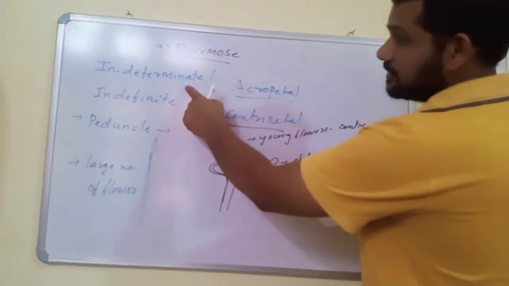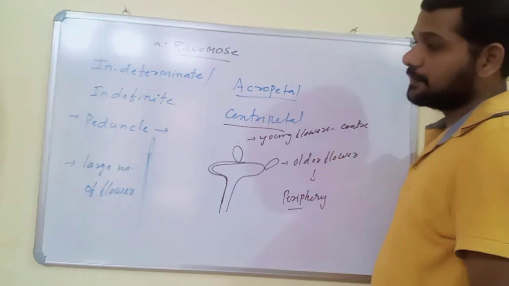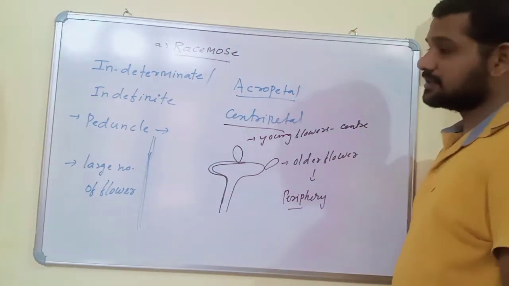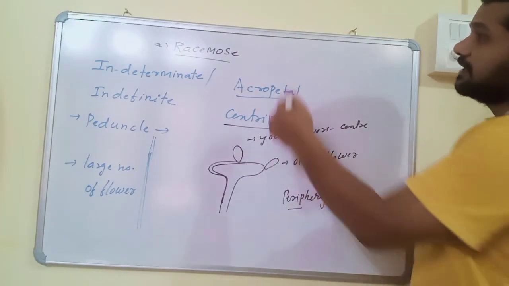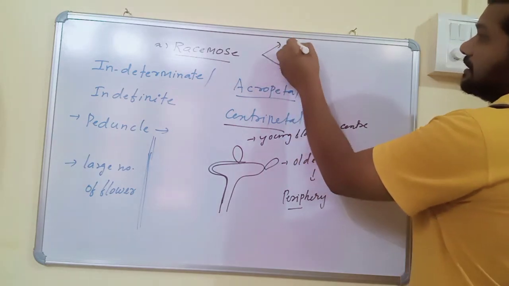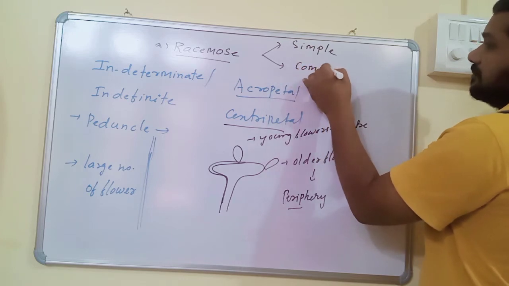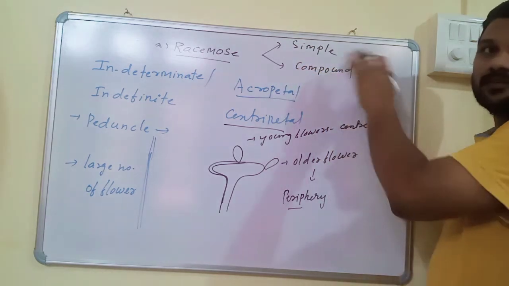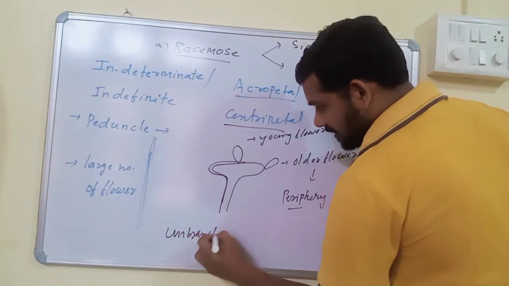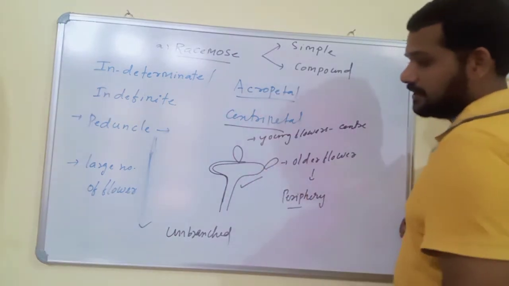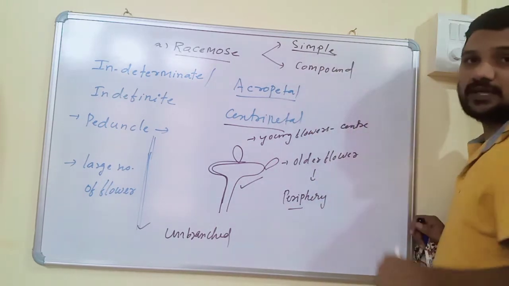Racemose inflorescence is also called indeterminate or indefinite because the growth of the peduncle is continuous and it has a very large number of flowers, arranged in either acropetal or centripetal manner. This racemose inflorescence is further classified into simple and compound. In simple racemose, the peduncle is always unbranched. If the peduncle is unbranched, whether it is elongated or a receptacle, this type of racemose inflorescence is known as simple.